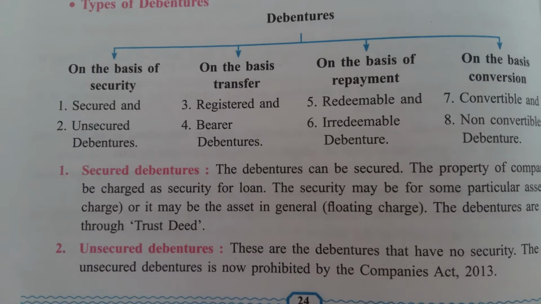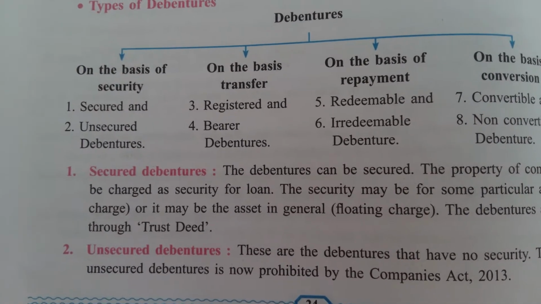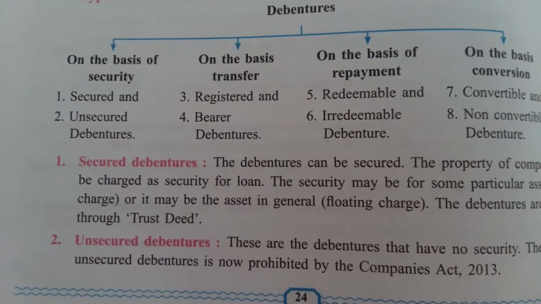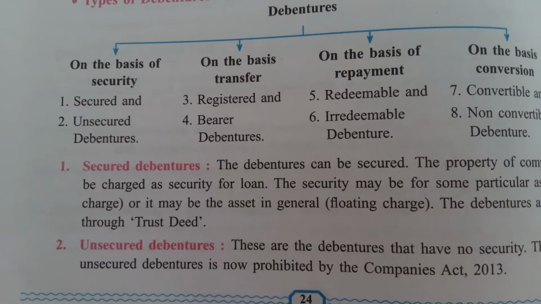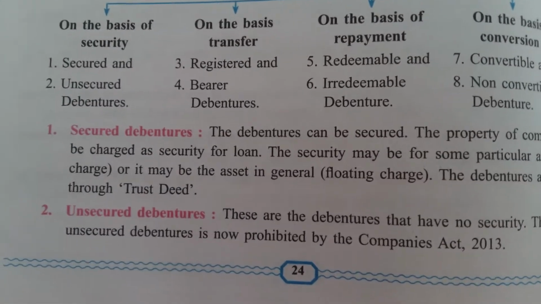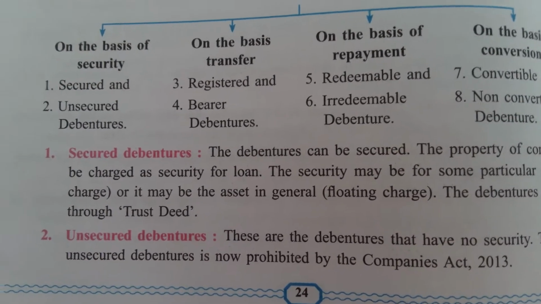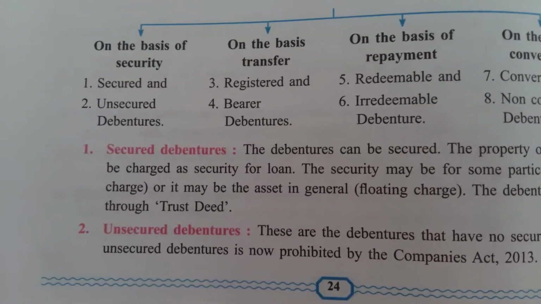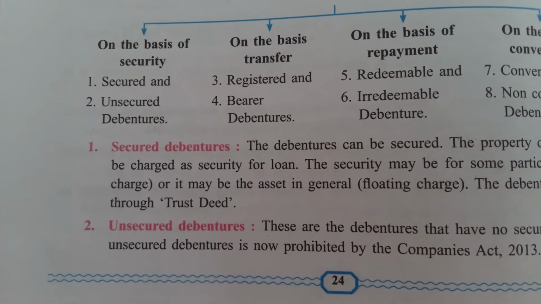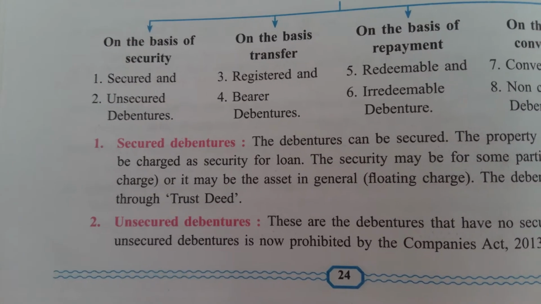See the types of debentures. Now one by one, first it is on the basis of security. It is given as secured and unsecured. The name itself indicates that secured means it will be secured by something, right? So the debentures are secured against the property of the company. It means suppose the company cannot repay the loan amount, the amount of debentures to the debenture holders, then debenture holders can claim on the assets of the company.